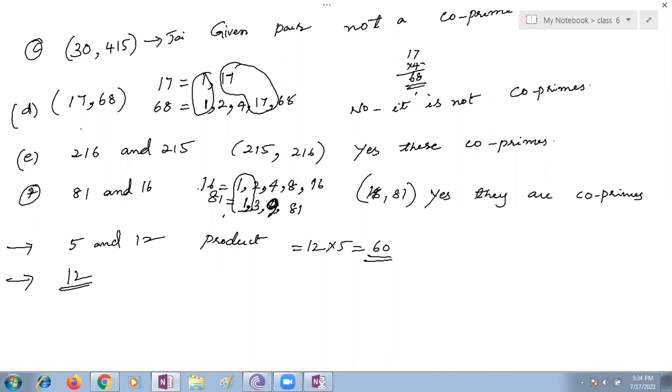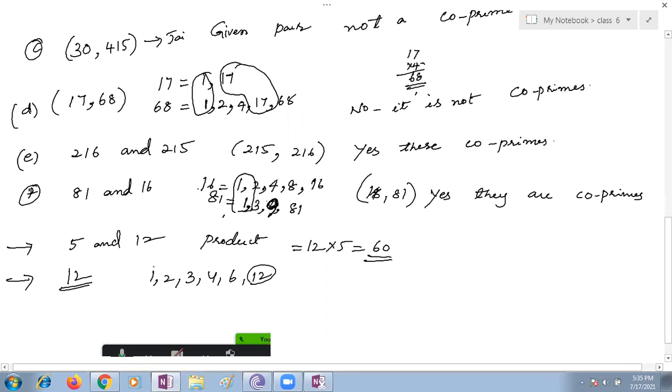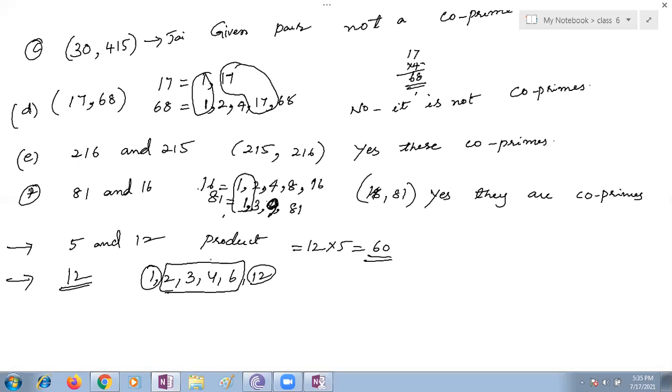A number is divisible by 12. So what other numbers should it be divisible by? The factors of 12. What are the factors of 12, Nana? Ma'am, 1, 2, 3, 4, 6 and 12. Leave this 1 and 12. These are the numbers by which it is exactly divisible. You can try it also, children. This will be exactly divisible by 12. Exactly means the remainder should be 0.